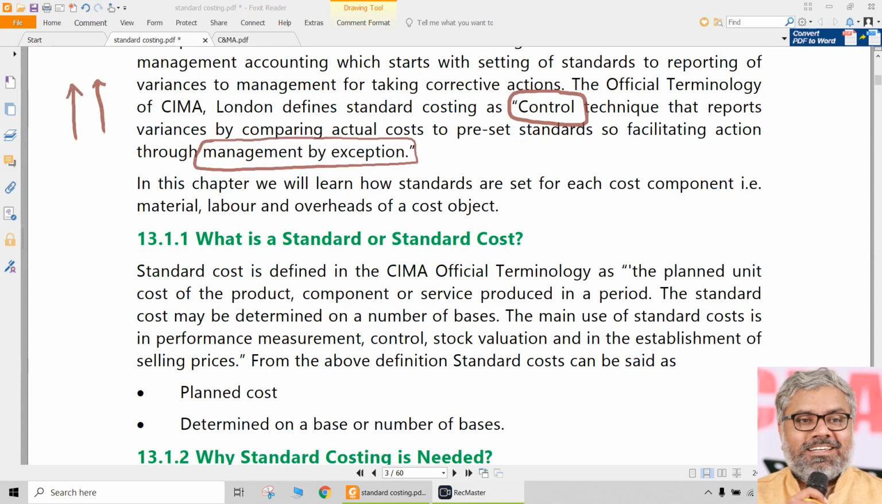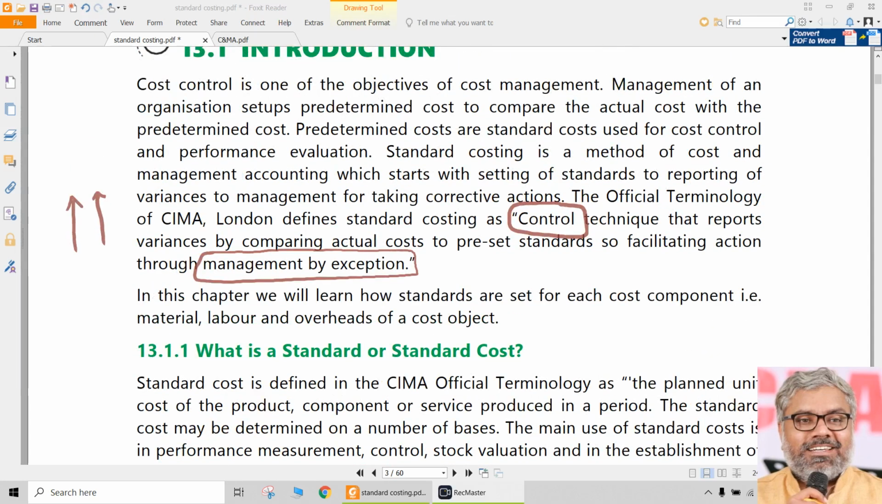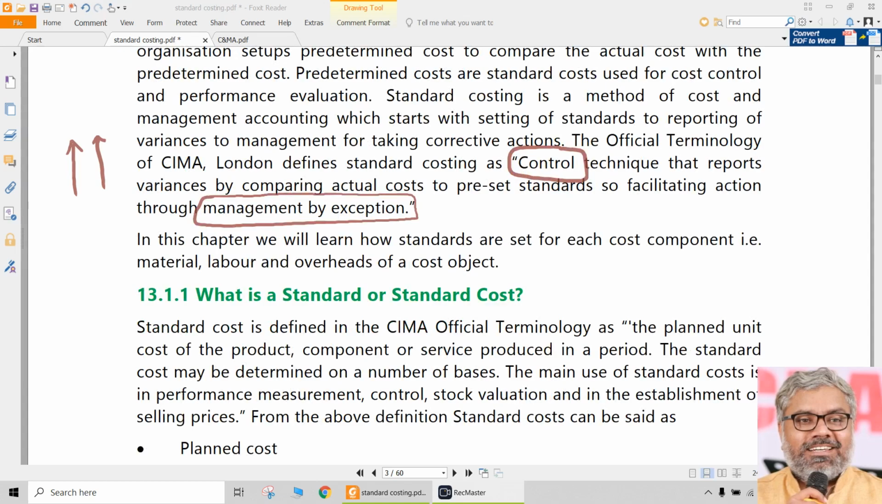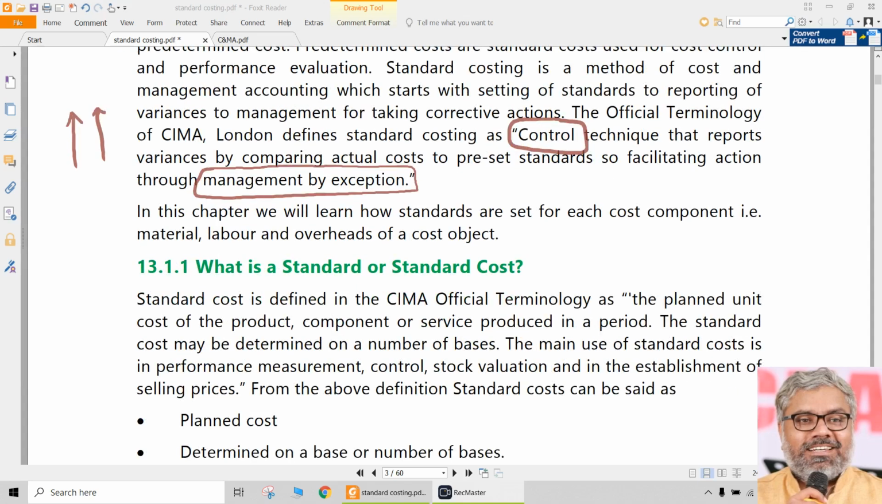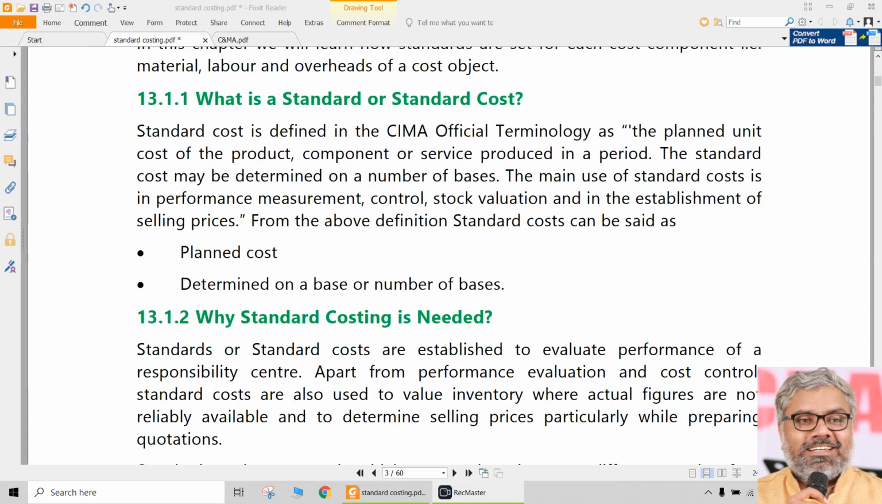But when the variance is alarming, when the variance is dangerous, then definitely management will take corrective action. So that is why standard costing definitely facilitates management by exception, and that's a very good control technique which reports the variances by comparing the actual costs to the preset standards. That is a basic definition of standard costing which we can easily understand.